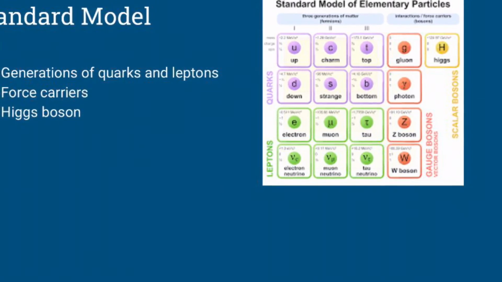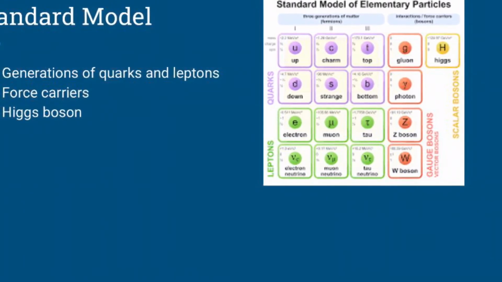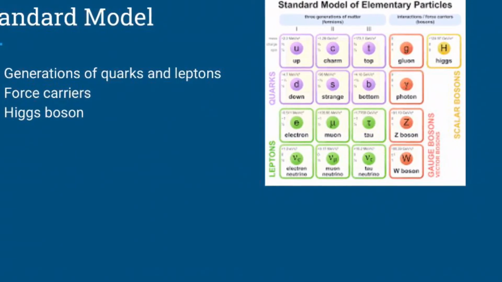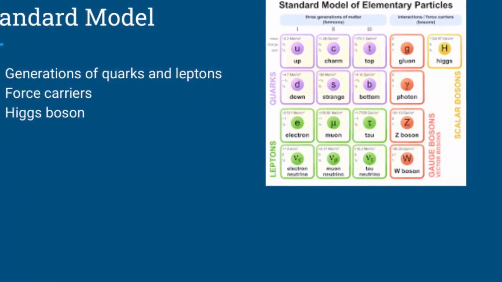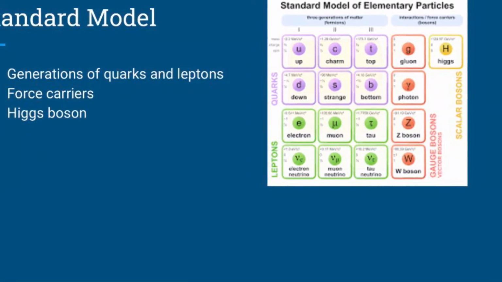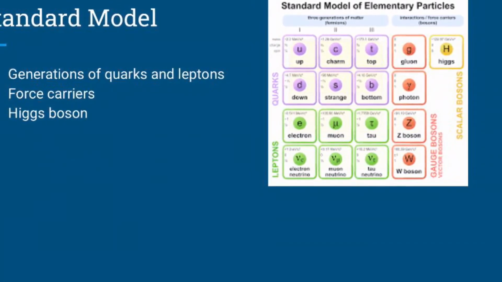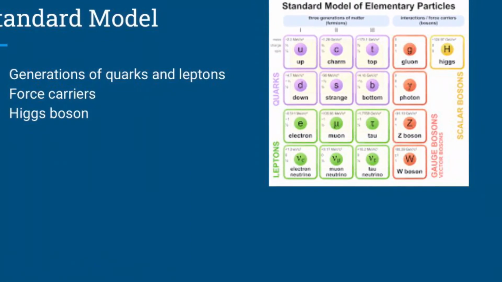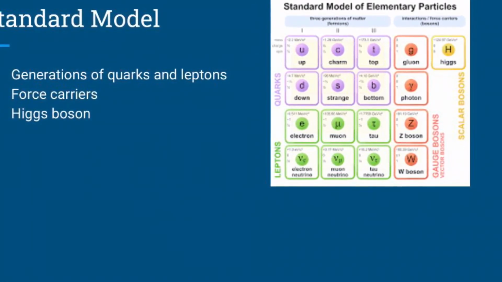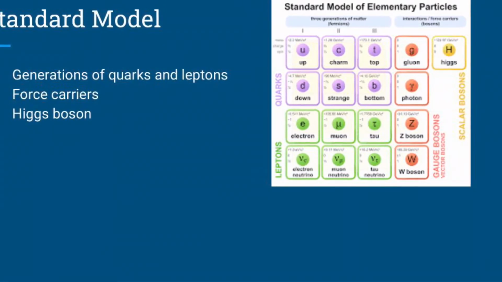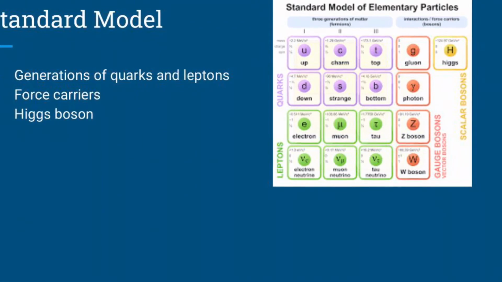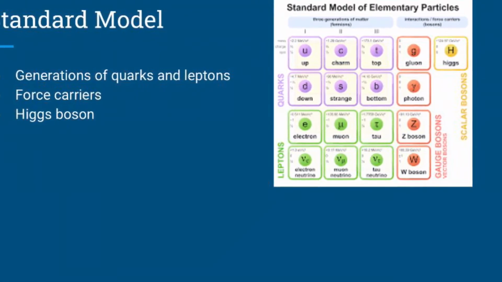Moving on to the Standard Model, which is a name given in the 1970s to a theory of fundamental particles and how they interact. It classifies all known elementary particles and describes 3 of the 4 known fundamental forces in the universe. The 4 forces are gravitational, weak, electromagnetic, and strong. These forces act on certain particles and are mediated by certain force carriers.